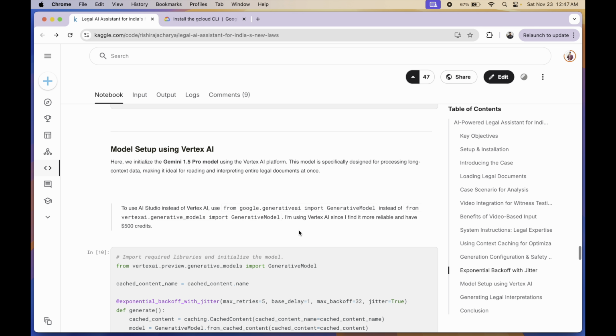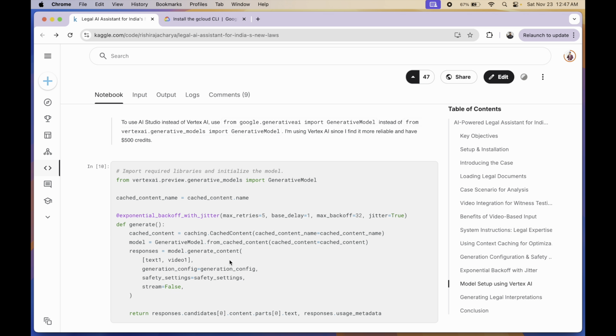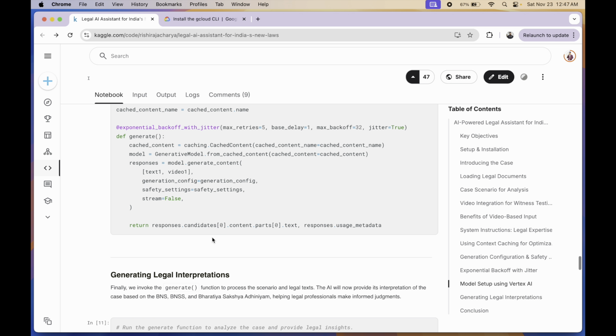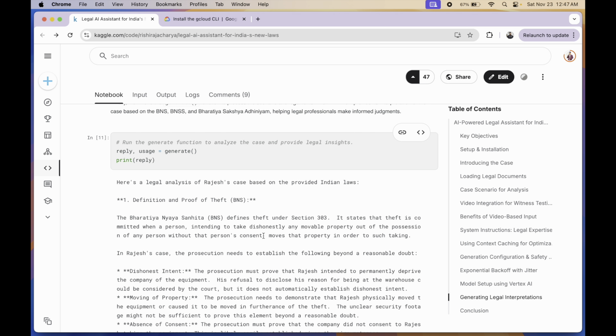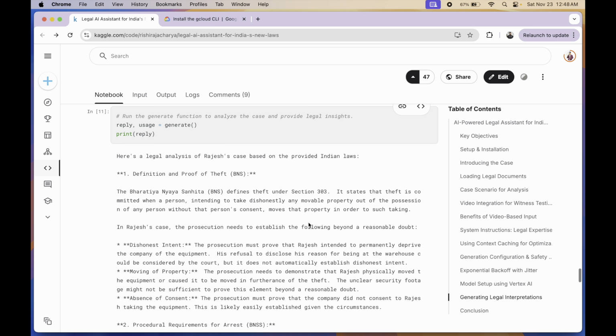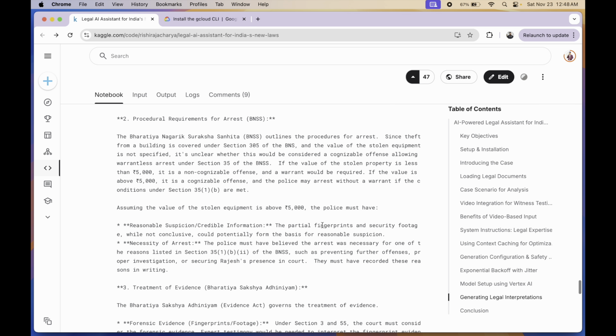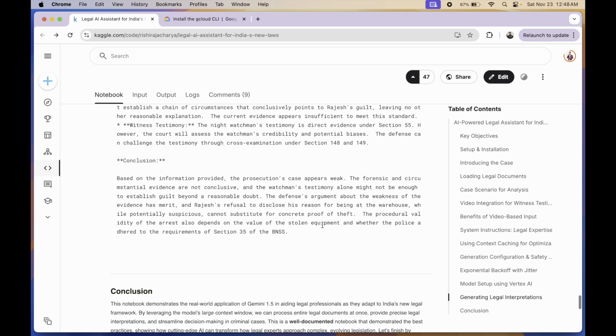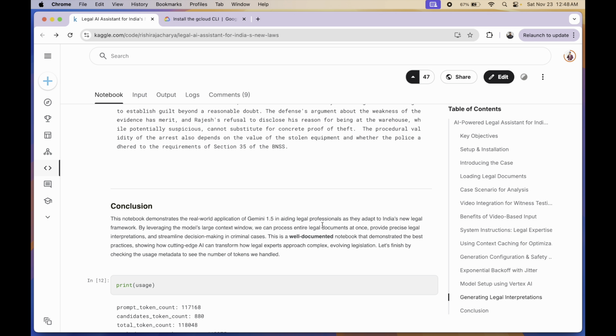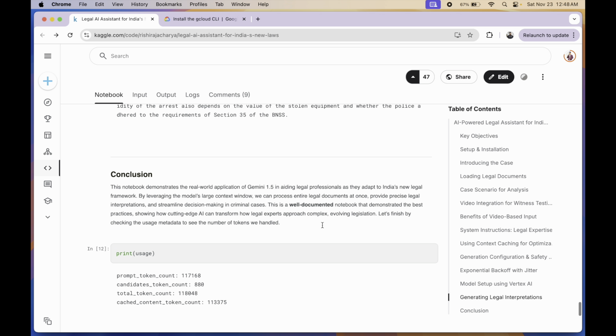After we do that, we come to our generate function, wherein we are passing the case details and the video testimony only, and we are loading the cached legal documents from the context we cached earlier. We wait for the response, and you can see we get a really detailed response with proper sections mentioned, proper formatting followed, and even subsections mentioned. So this is the kind of precision we need in legal cases. And we end this notebook by printing the token usage to see what really happened.